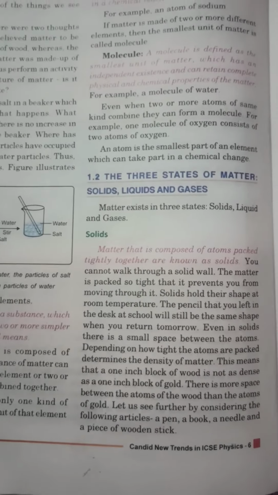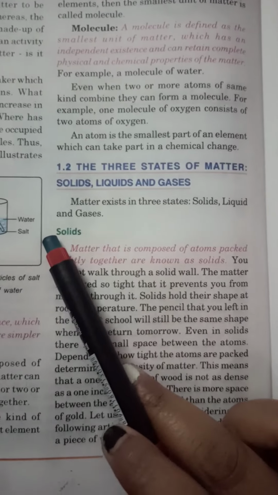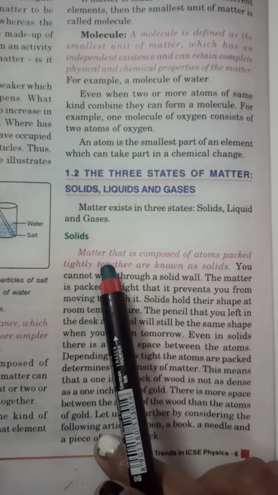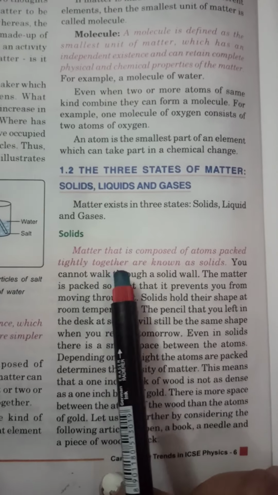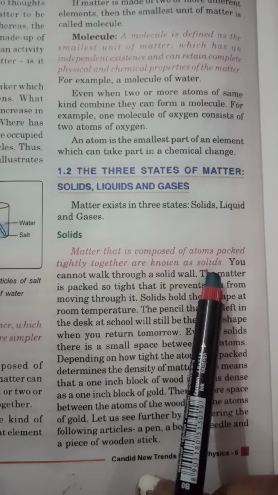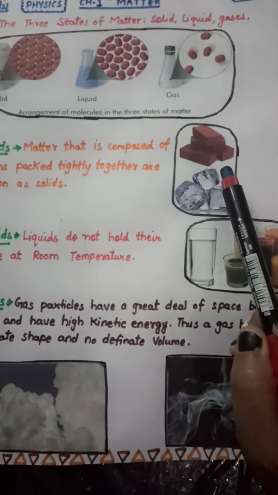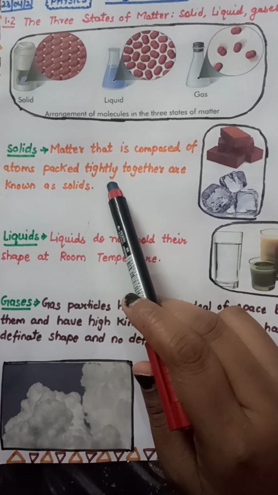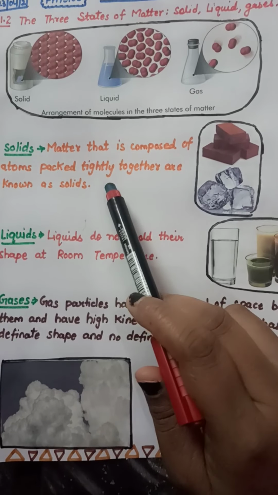See, matter exists in three states: solid, liquid, and gases. First of all, we are going to discuss solids. Matter that is composed of atoms packed tightly together is known as solids. Solids are those things in which atoms are packed tightly, okay, in this solid state.